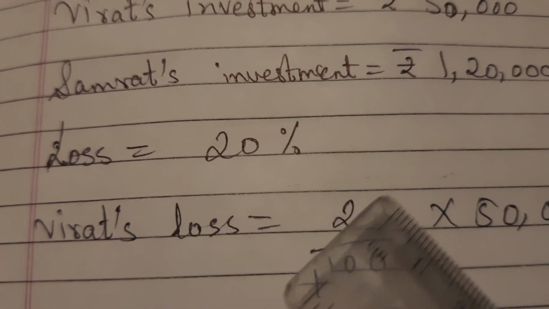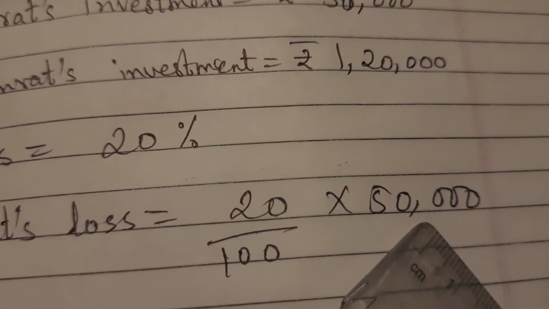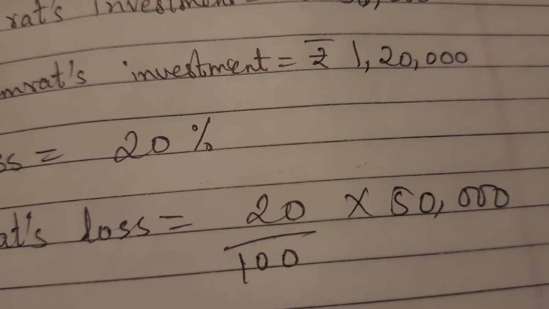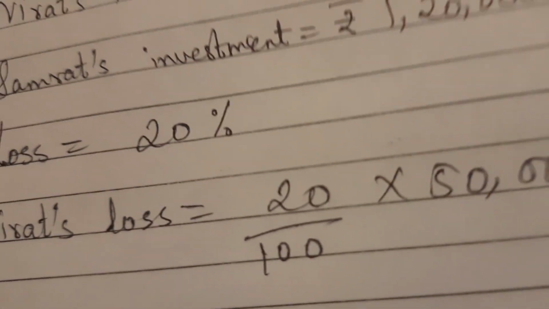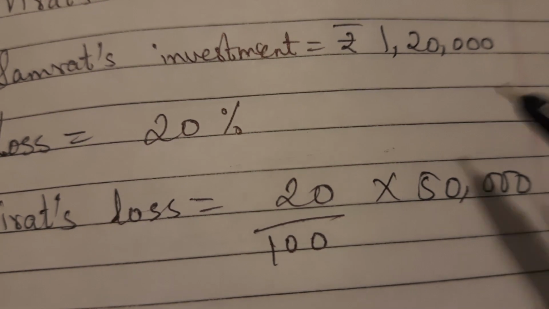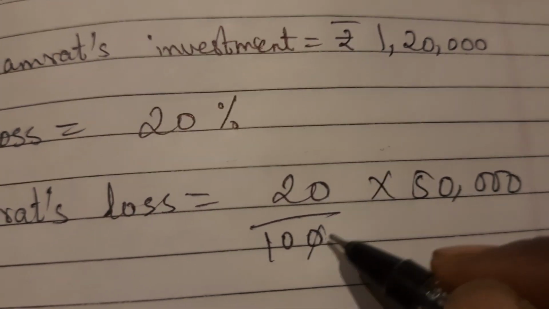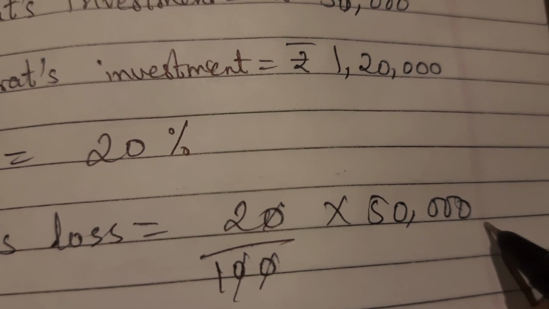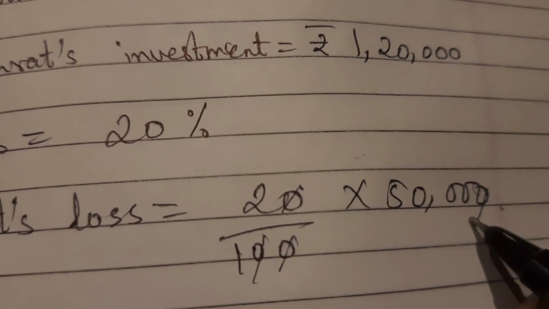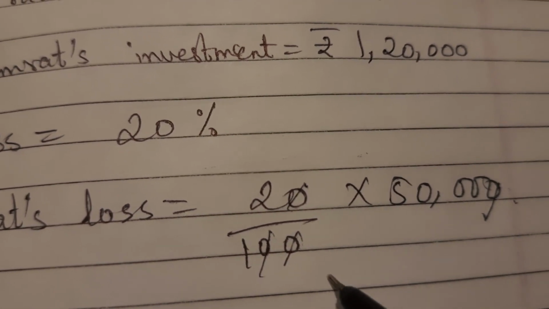Virat's loss is 20 upon 100 into 50,000. Okay, so you can cancel the zeros, children. I'll cancel one 0 here and one 0 there. From 50,000, one 0 you have cancelled. So what are we left with, children?